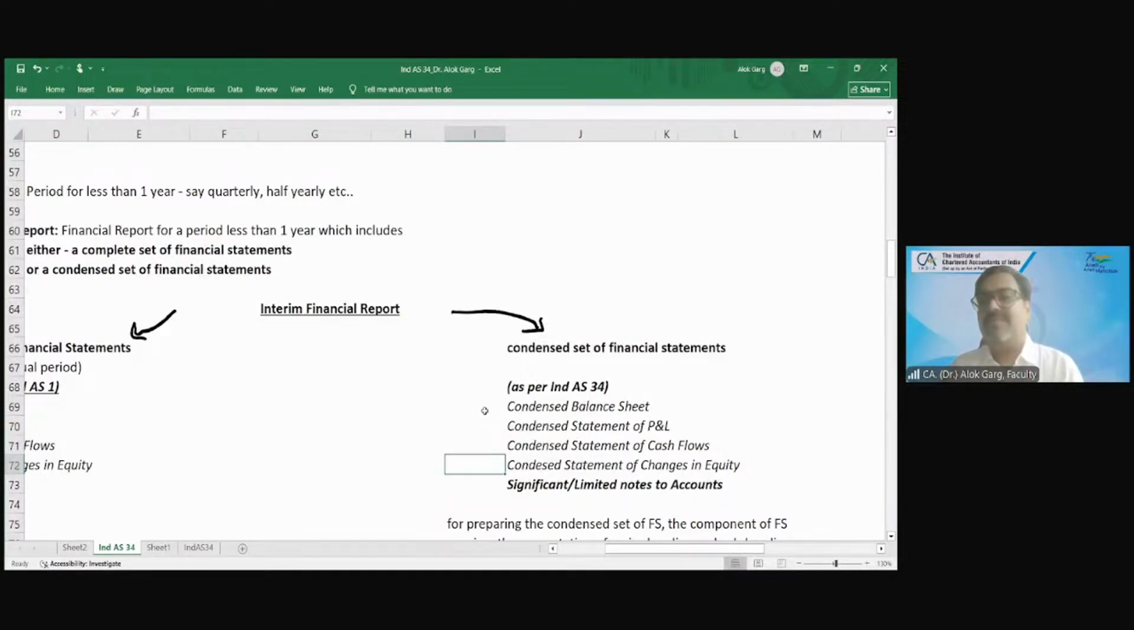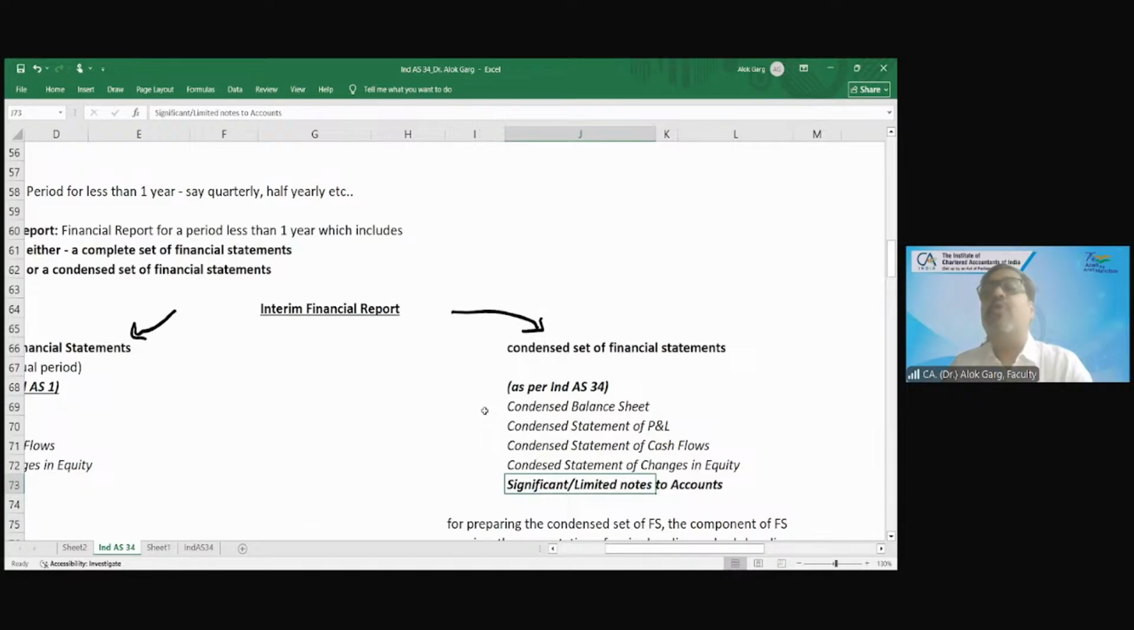accounts. Friends, the balance sheet is condensed, the P&L is condensed, the cash flow is condensed, the statement of changes in equity is condensed, and not all the notes to accounts. Some significant or limited notes to accounts. Okay, we will be covering what significant notes to accounts is required by this standard or what limited notes to accounts are required by this standard.